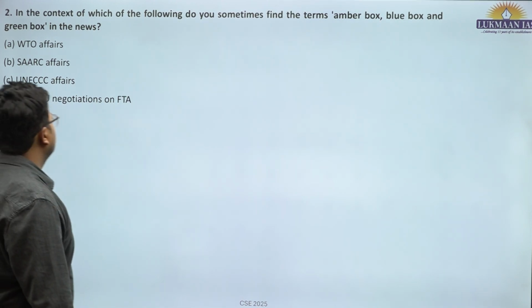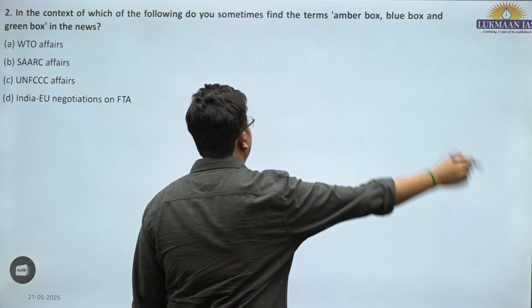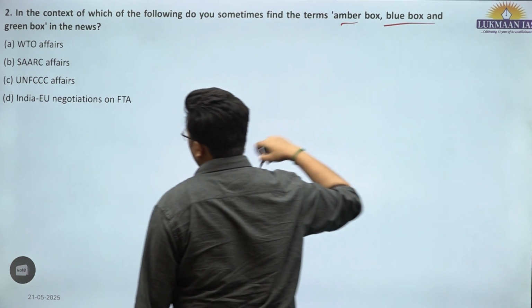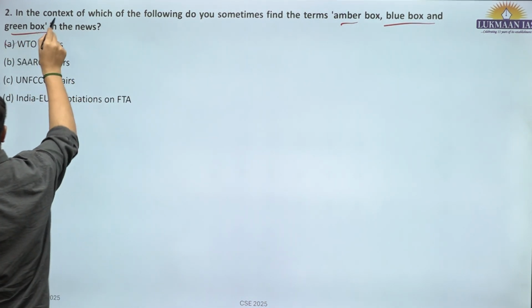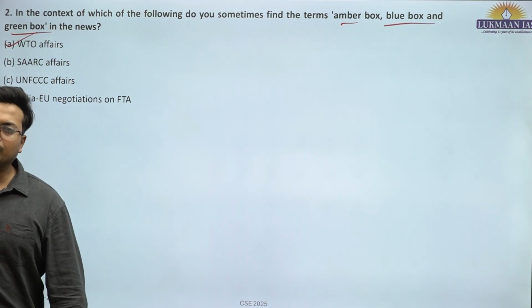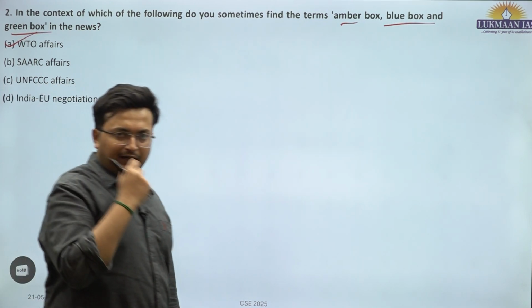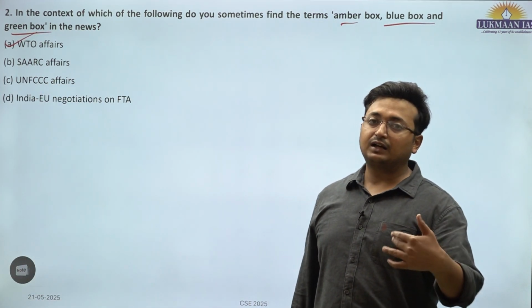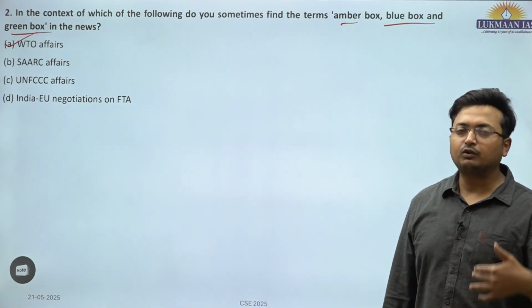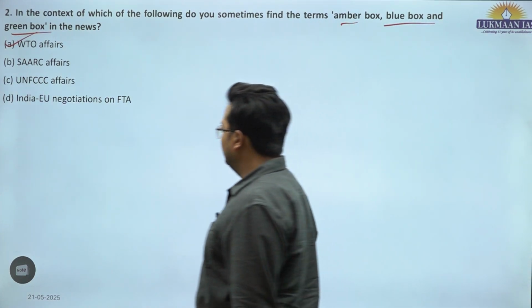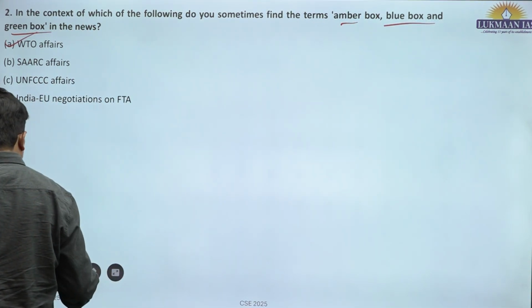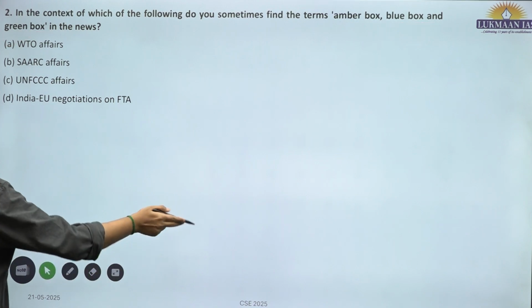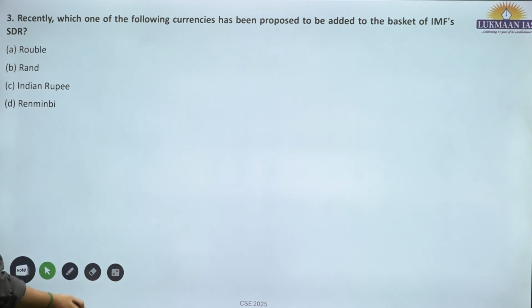Second question. In the context of which of the following do you sometimes find the words amber box subsidies, blue box and green box? It is all about the World Trade Organization, WTO affairs. So they have all these aggregate measures of support, what all subsidies are allowed, what all subsidies have to be reduced, and what all subsidies are not allowed. So that is how WTO has this agreement on agriculture. A is the correct answer.